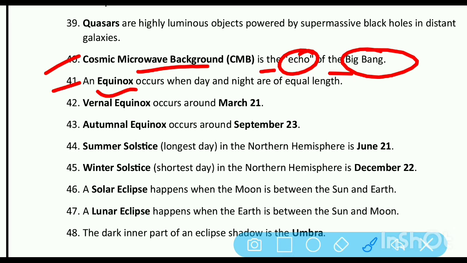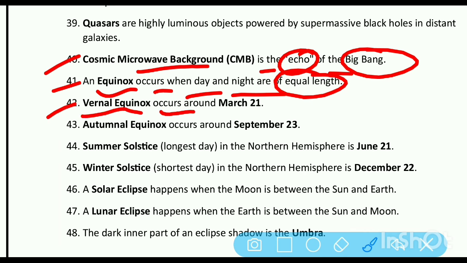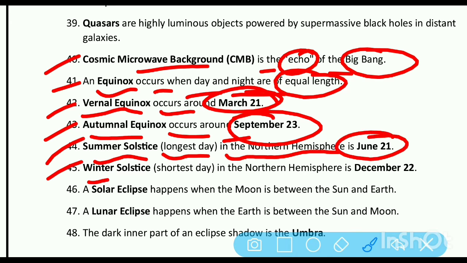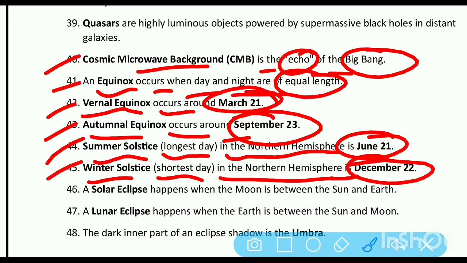An equinox occurs when day and night are of equal length. Vernal equinox occurs around 21st of March. Autumnal equinox occurs around 23rd of September. Summer solstice, that is the longest day in the northern hemisphere, is 21st of June. A winter solstice, that is the shortest day in the northern hemisphere, is 22nd of December.